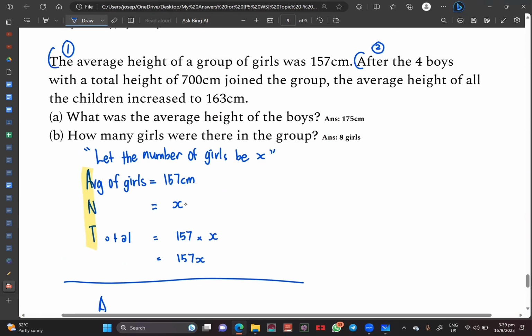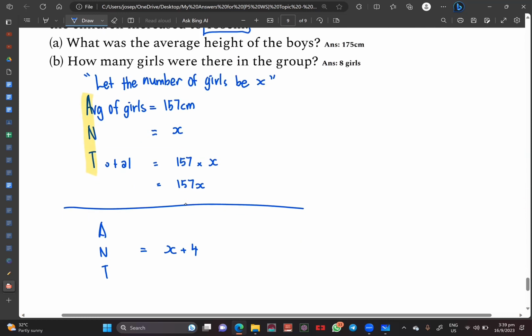What is my average? When the 4 boys join, my average increased to how much? 163 centimeters. Okay, 163 centimeters. All right. So now this is my average. Now, if I know that I have an average of 163, can I find my total? For sure. You agree so far? Your job as a student is to make sure everything is listed down in my A and T. Am I making sense here? Okay, so how do I find my total? I just have to do 163 times X plus 4. Am I making sense here?